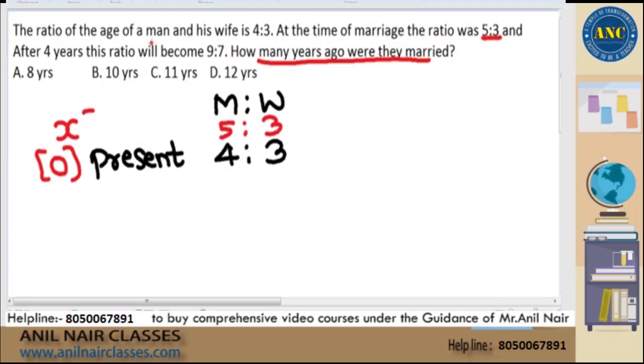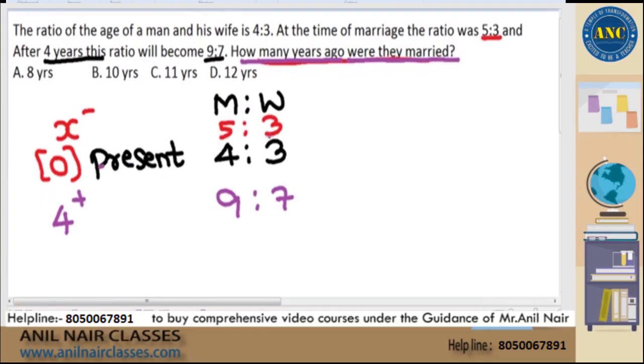And after 4 years, this ratio will become 9:7. That means 4 years from now, the ratio becomes 9:7. Your question is, how many years ago were they married?